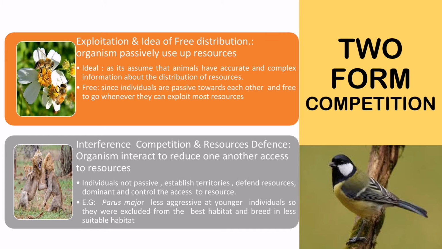Exploitation is ideal as it assumes that animals have accurate and complex information about the distribution of resources, and is also free since individuals are passive towards each other and free to go wherever they can exploit the most resources, while in interference, individuals are not passive: they establish territories, defend resources, and dominate and control access to resources.